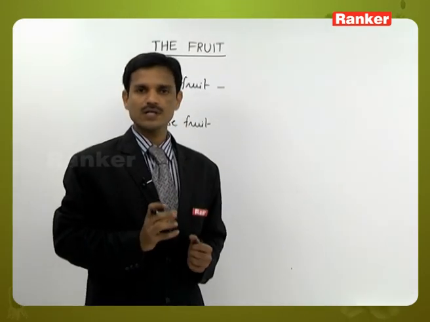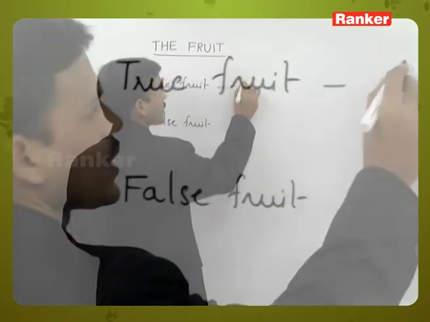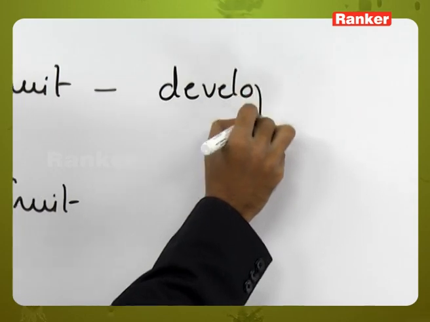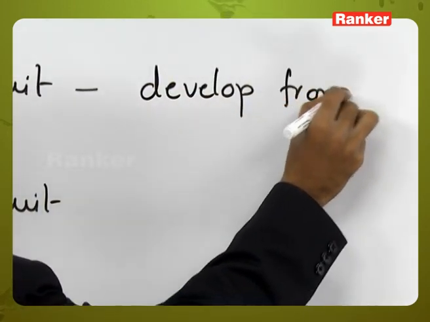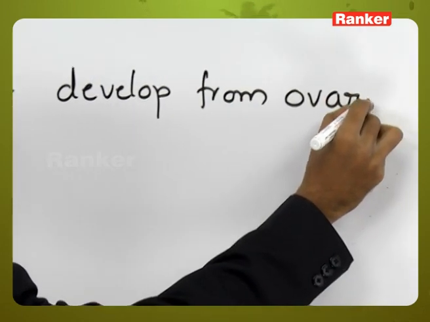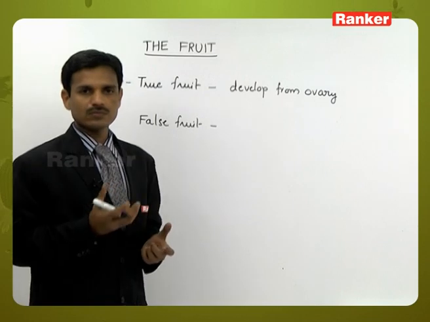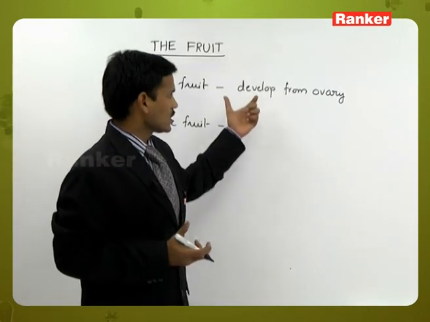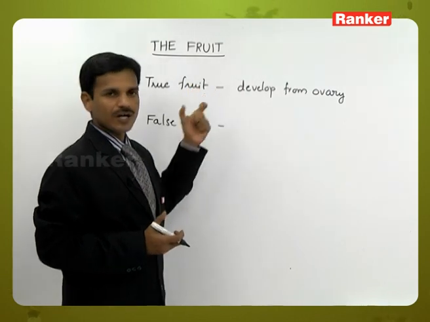Here true fruits develop from ovary. After fertilization, the ovary develops into fruit. Example: tomato and brinjal. So all these are developing from ovaries. After fertilization, the ovary develops into fruit.